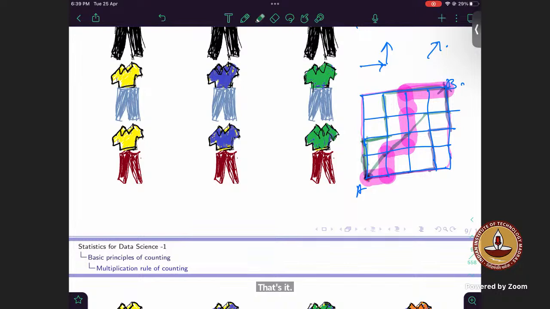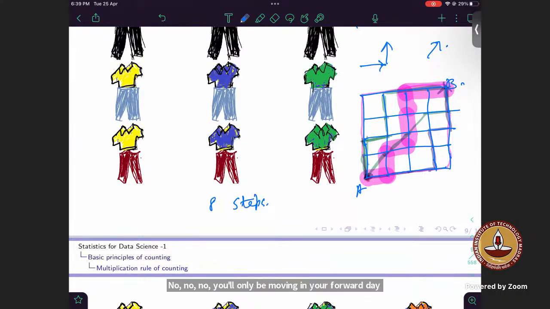For the first one, it would be from A to B. It is basically taking 8 steps. It is going from position A to position B, taking 8 steps. Okay, correct. Sir, can you move left? No, no, no. You will only be moving in your forward direction.